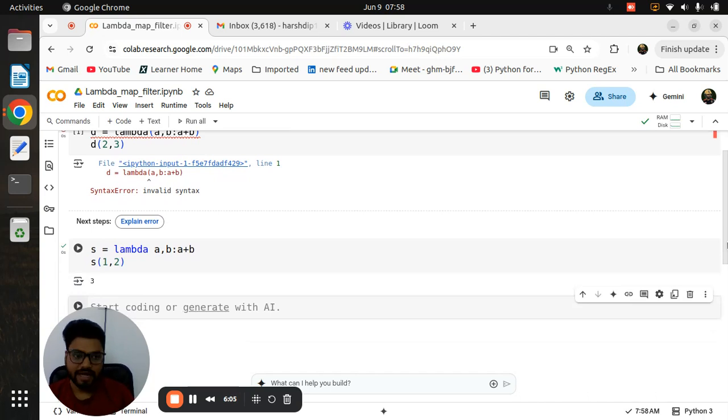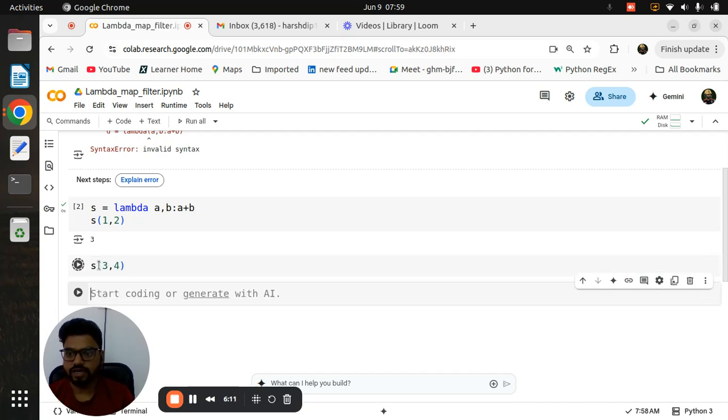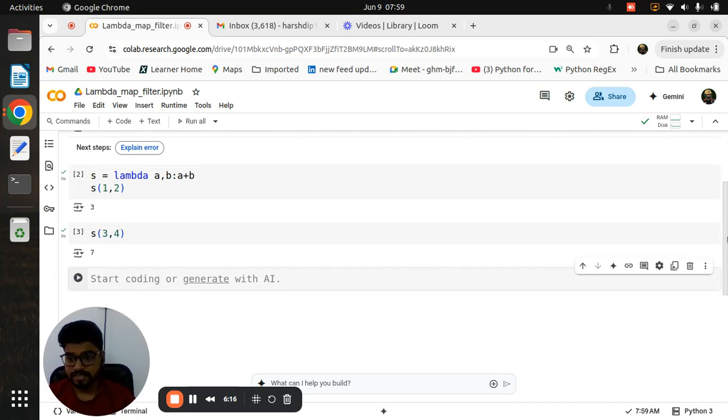Got it? And as I said, this is also a function. So whenever you need to perform any type of function, you can pass as many values as you need and you can get the particular result. Okay. So this is the basic syntax related to the lambda function. Okay, I hope you remember.